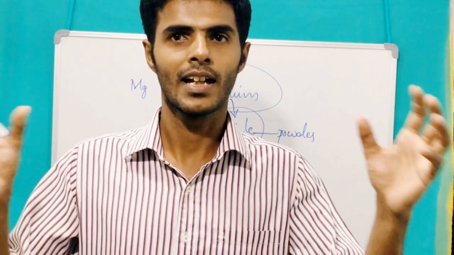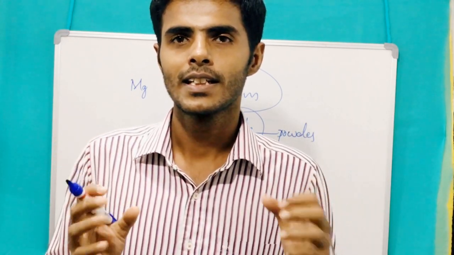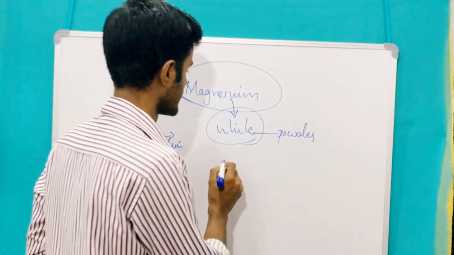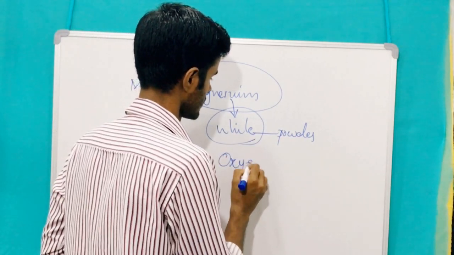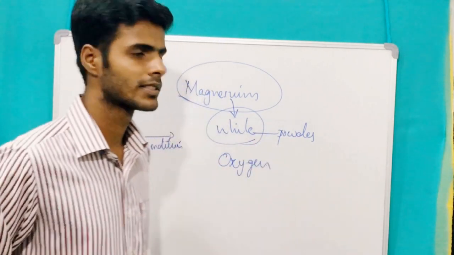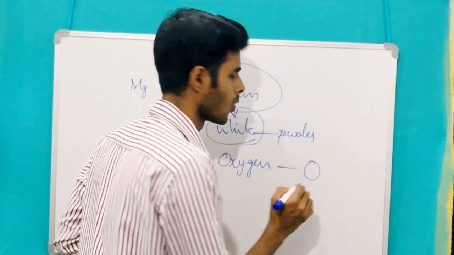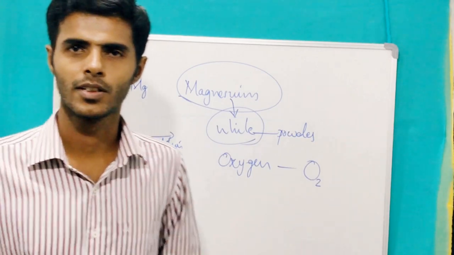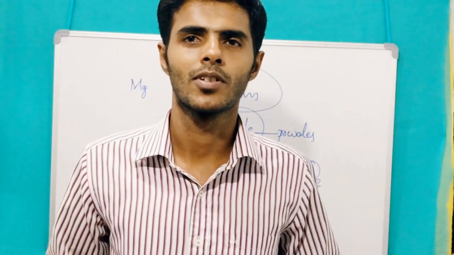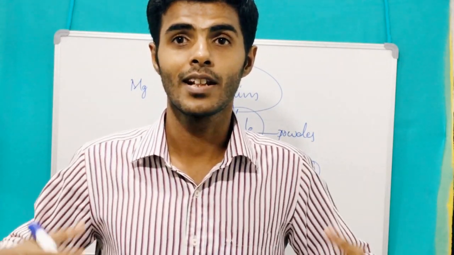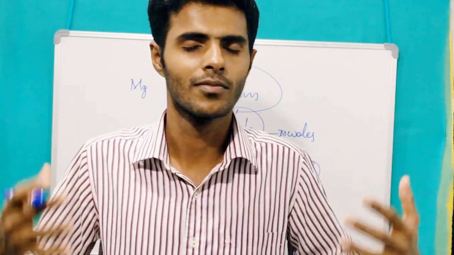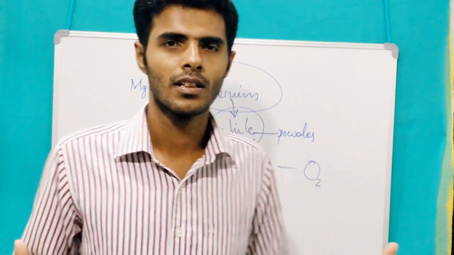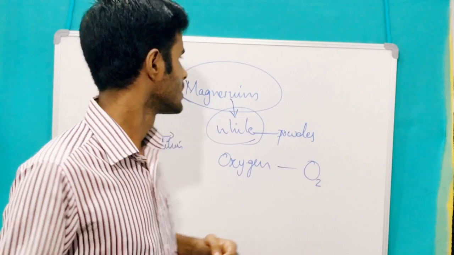As we all know, oxygen is present in the atmosphere. Oxygen is always represented as O, and it exists as a molecule, O2, the oxygen molecule. That is why we respire continuously.